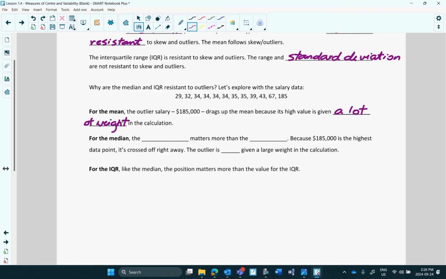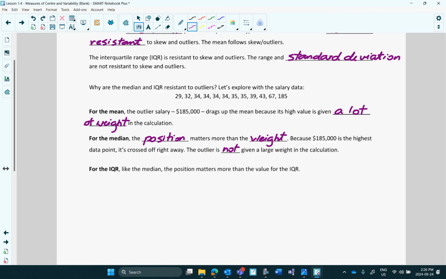For the median we use position, so the position matters more than the weight. And if the position matters more than the weight, the outlier won't have as big an impact, so it's not given a large weight.